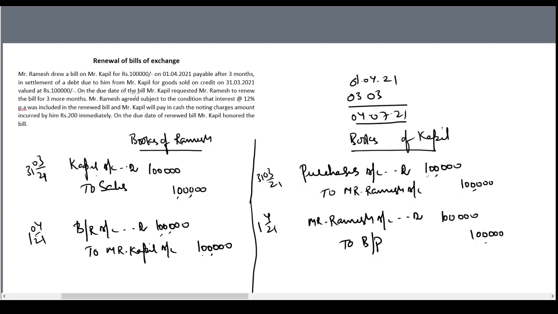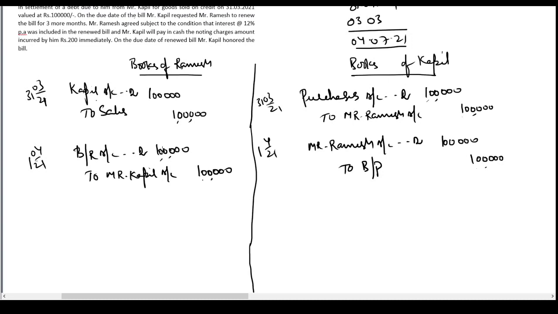On the due date of the bill, Mr. Kapil requested Mr. Ramesh to renew the bill for 3 more months. So on the due date, Kapil is unable to honor the bill. He is unable to make the payment. That means the bill has been dishonored. So on 4th July 21, we have to pass dishonor entries because Kapil has not made the payment.